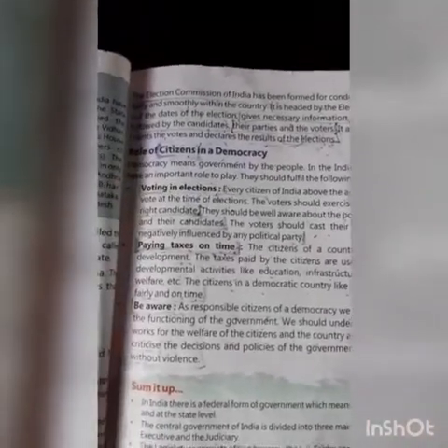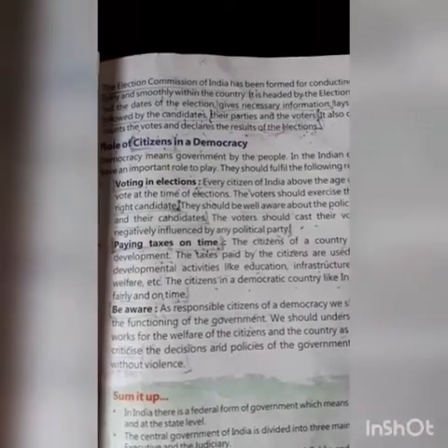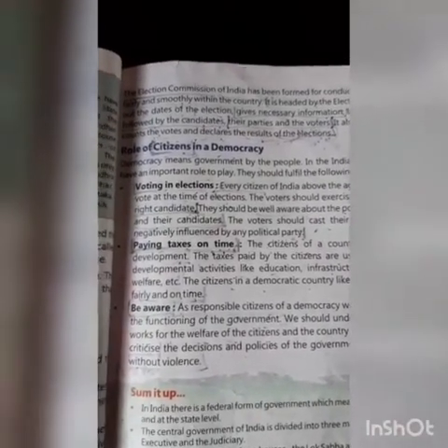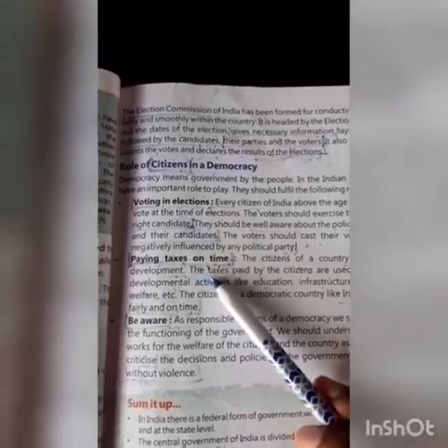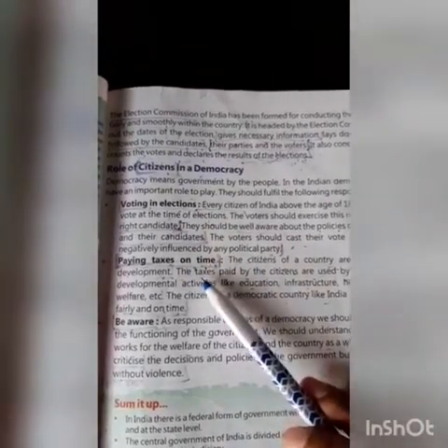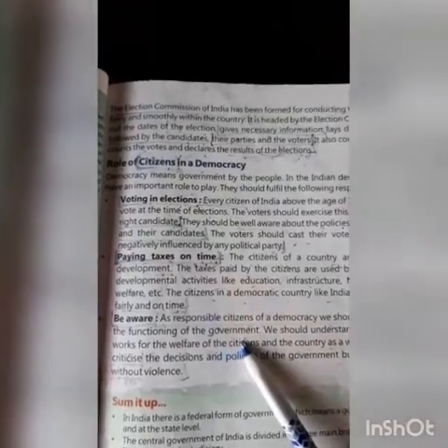So all citizens in a democracy have a certain role to play, like casting a vote in elections, paying taxes on time and being aware about the policies of the government.